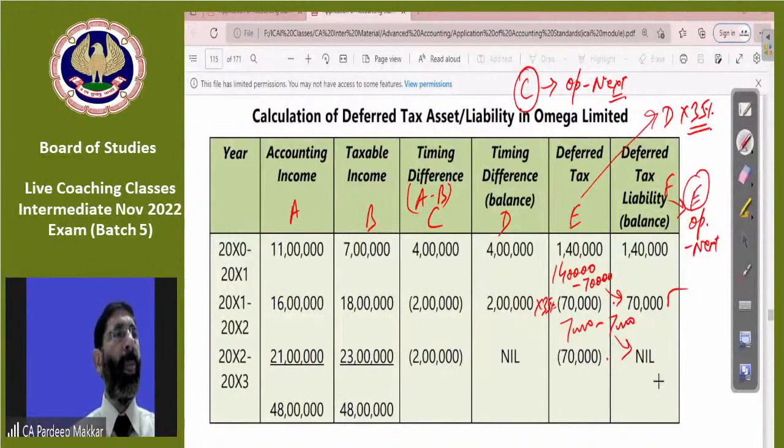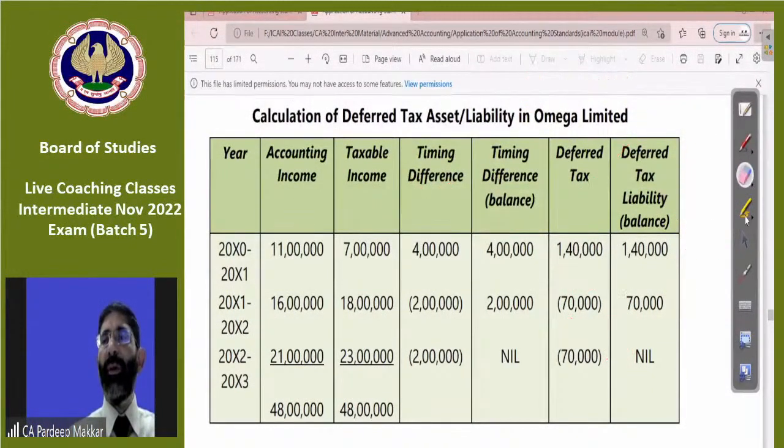We are supposed to calculate only deferred tax and not the whole tax liability, right sir? Exactly beta, in this question, Pooja, this is required only. So I think this is clear to everyone.